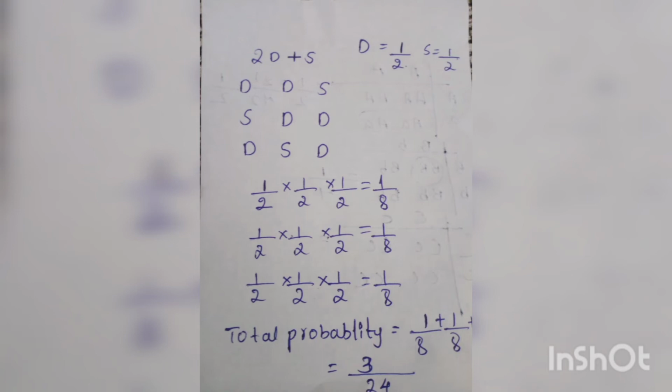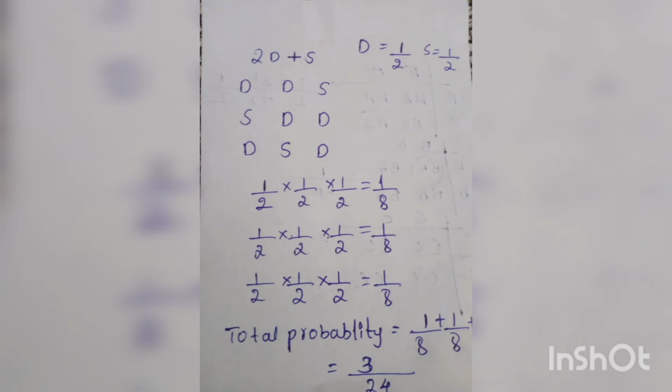So we have to add. See, more different ways means daughter, son. This is the only one event occurring in more different ways. So we have to use the addition rule. 1 by 8 plus 1 by 8 plus 1 by 8, that is equal to 3 by 24.